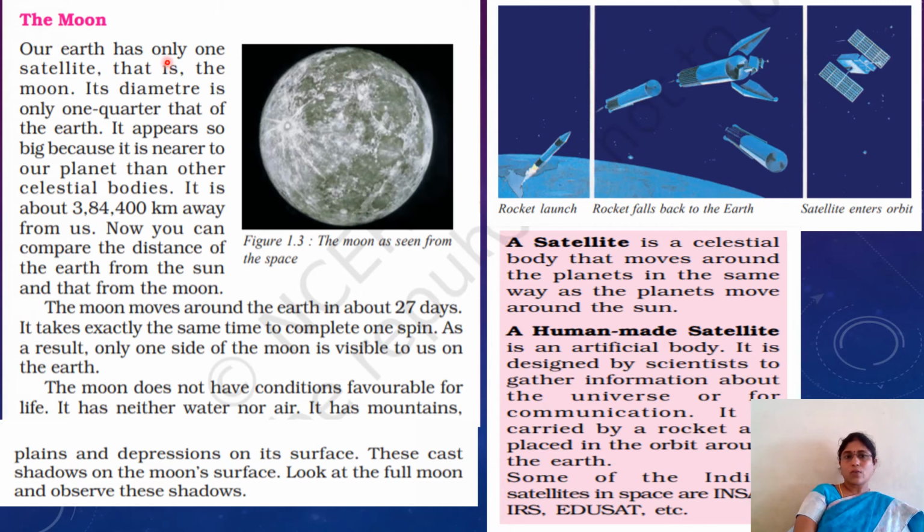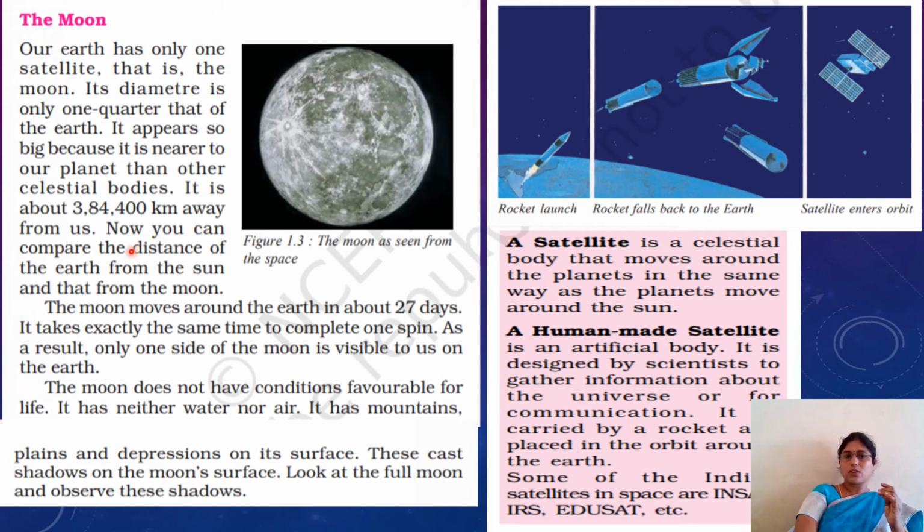See here, our Earth has only one natural satellite, that is our moon. So what is the diameter of the moon? One-fourth of the Earth. It appears so big because why? It is very near to the Earth, so when we observe it from the Earth, it looks very close to the Earth.